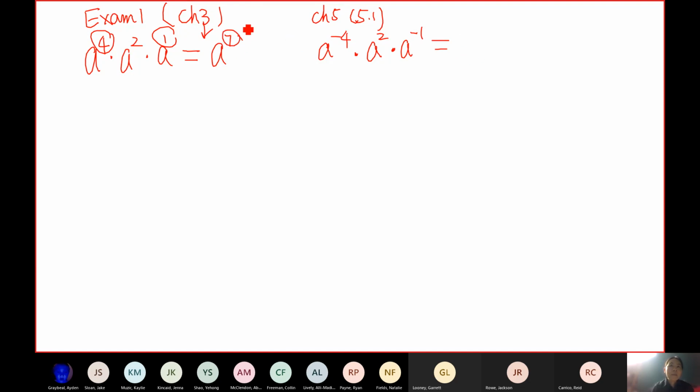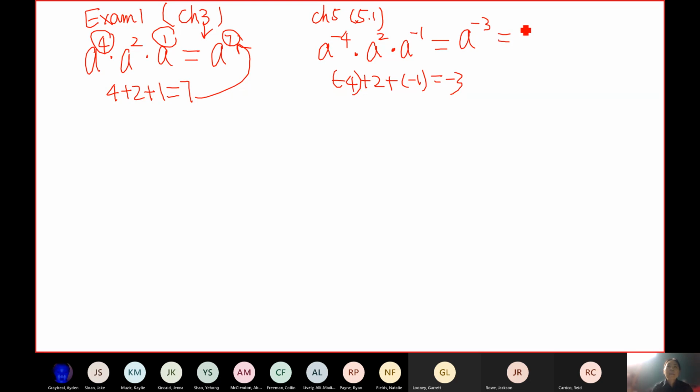So remember how we got 7 here? We added 4 plus 2 plus 1. To do this question, the formula still holds. You can still add exponents, but you need to be careful because some of them are negative. So you add -4 plus 2 plus -1. That gives you -3. So the answer will be A to -3 instead of 7. The way you do it is exactly the same. You can leave your answer this way. If you put the answer as A to -3, that's correct.